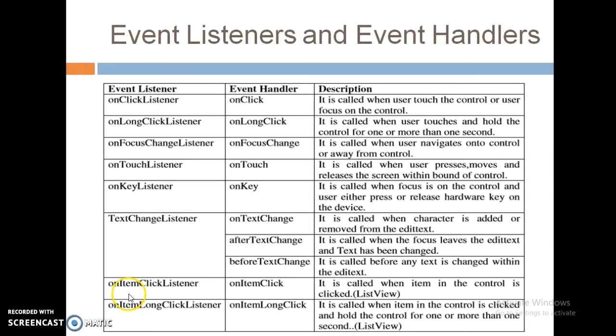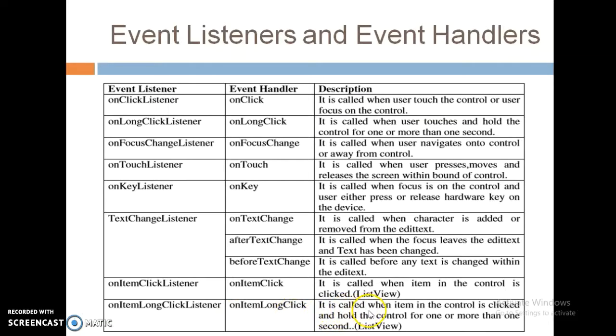Now next event listener, on item click listener, and the corresponding event handler onItemClick. It is called when an item in the control is clicked, like from the list view, where a particular item of the list is selected and clicked, then this event listener is registered. Same way, on item long click listener and the corresponding event handler onItemLongClick.